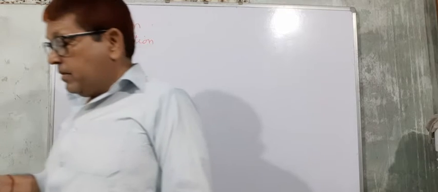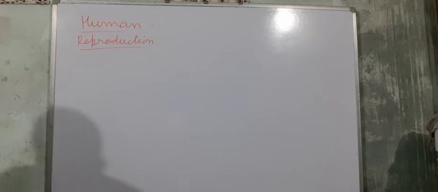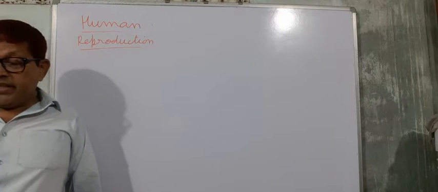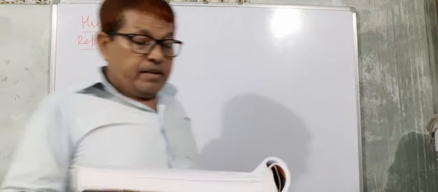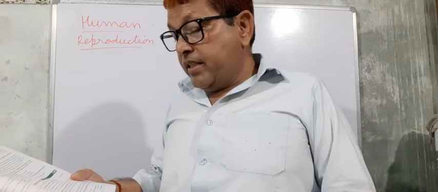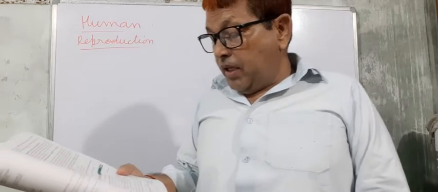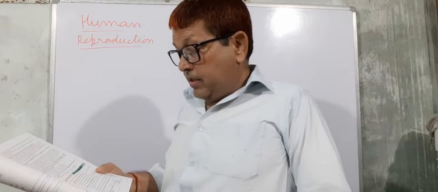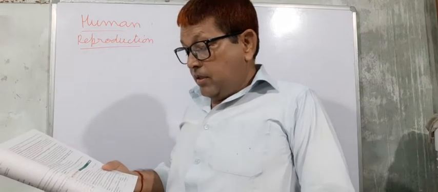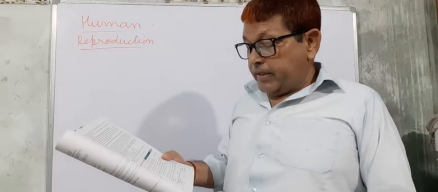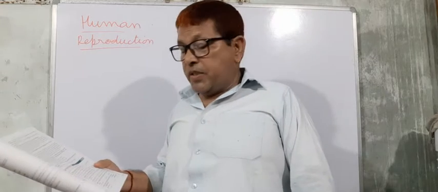Seminal plasma. The fluid part of semen is contributed by: first, seminal vesicle; B, prostate gland; C, urethra; and D, bulbourethral gland. So here option B is correct.